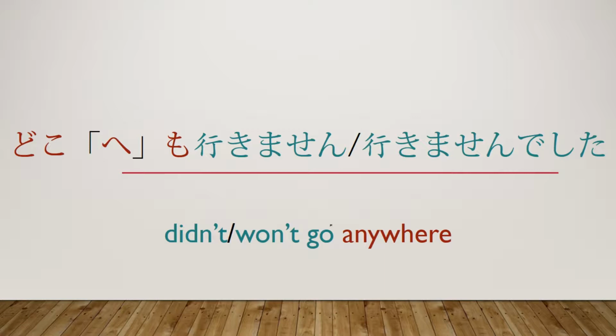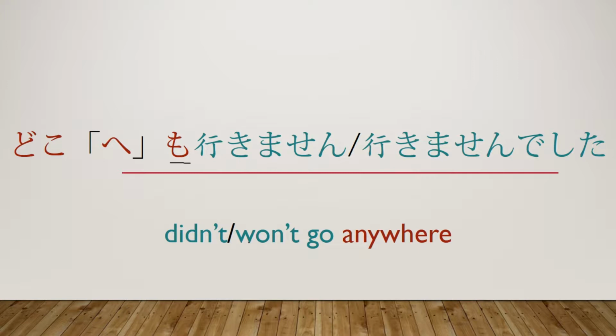And the way that you're going to do that in Japanese is by adding this little mo particle after the interrogative. So for example, doko is the question for where. If you want to say nowhere, then you put doko mo. Now you might be wondering, why did I put anywhere here instead of nowhere? The reason is that in English, we can't do double negatives. However, in Japanese, double negatives are totally fine.